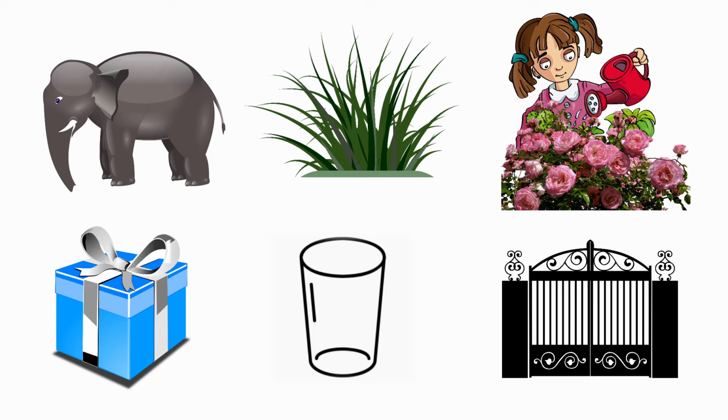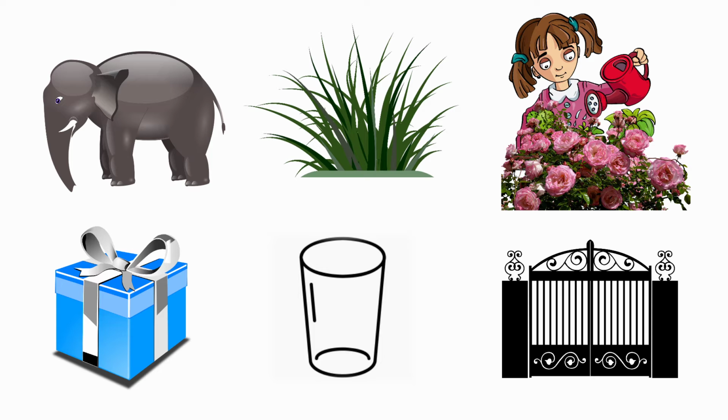And the pictures they have given are elephant, gift, grass, glass, garden, gate. Among these pictures, we are going to cross out the picture that does not begin with the sound of the letter G. Look at the first one.